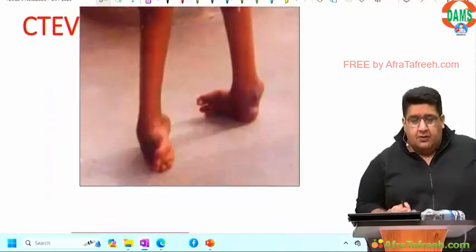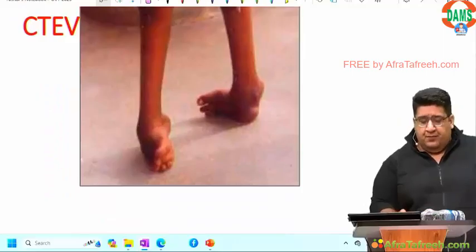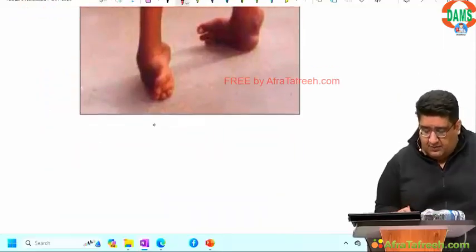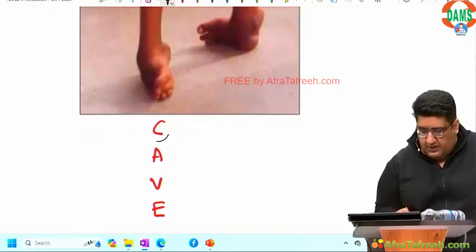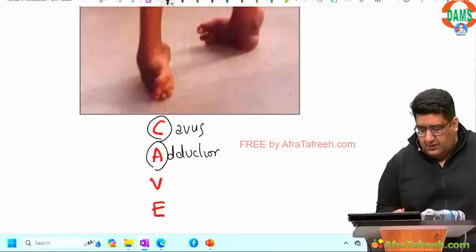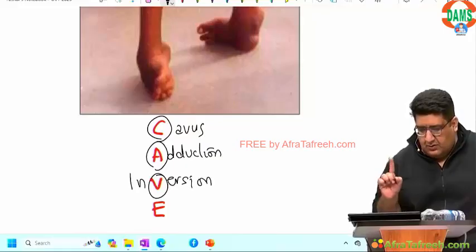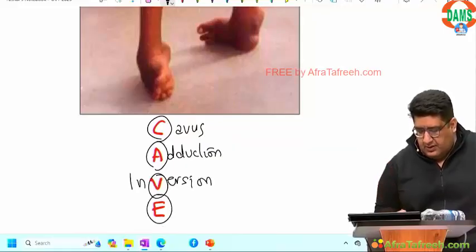In clubfoot, just remember that deformities can be remembered with the help of a mnemonic called CAVE, where C stands for cavus, A stands for adduction, V stands for no, it's not varus, it is inversion. E stands for equinus.